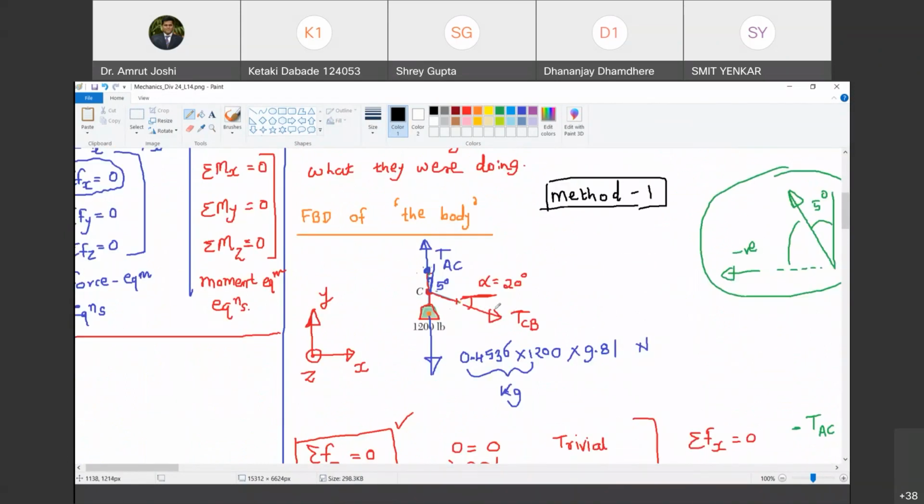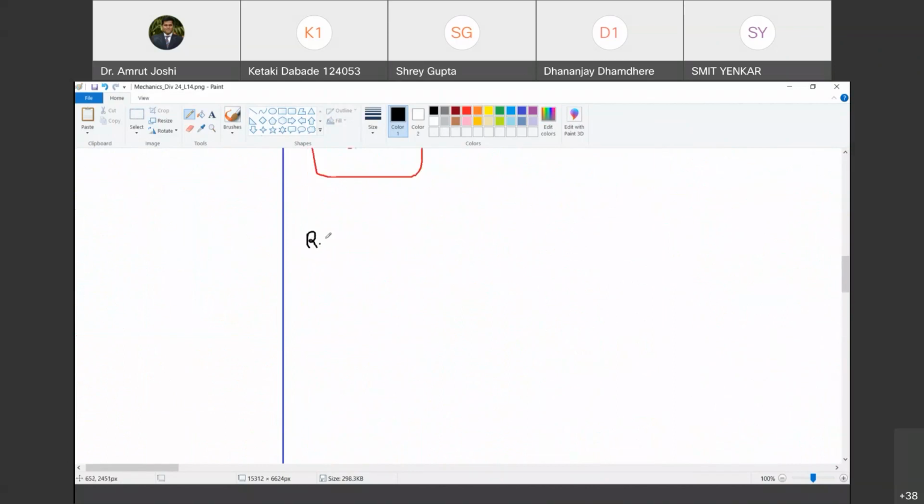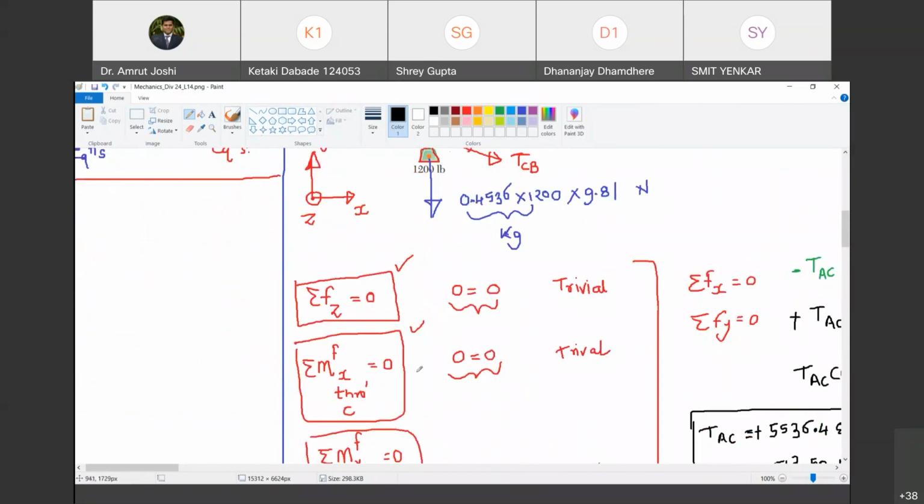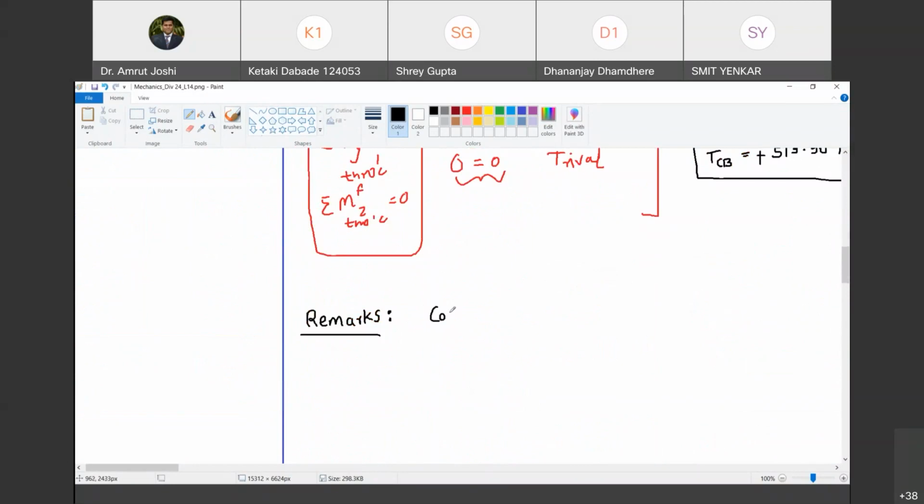Okay. Now there are a few remarks that you need to observe. Remarks. Tell me what kind of force system this is? Lines of action of all the forces, do they lie in a single plane in the free body diagram? Yes, sir. So is it a coplanar force system? Yes, sir. Can I write it as a coplanar force system? Yes. So I am going to mention the force system in the FBD. Of course, in the free body diagram, you are going to look at this as coplanar. I am giving the description of the FBD.